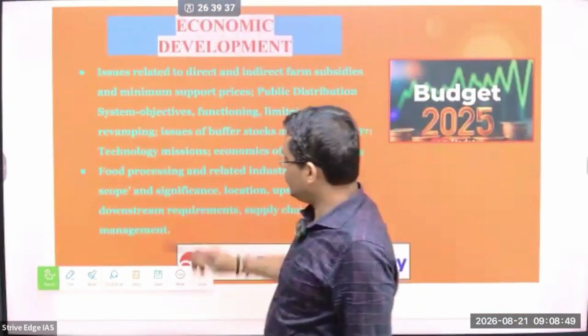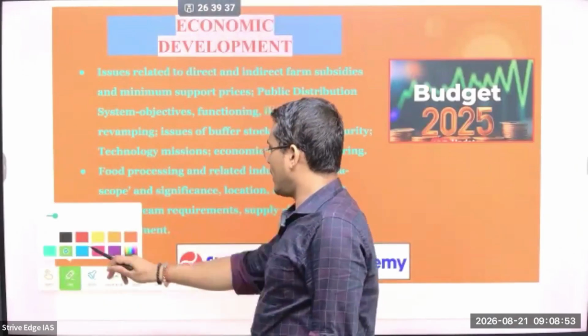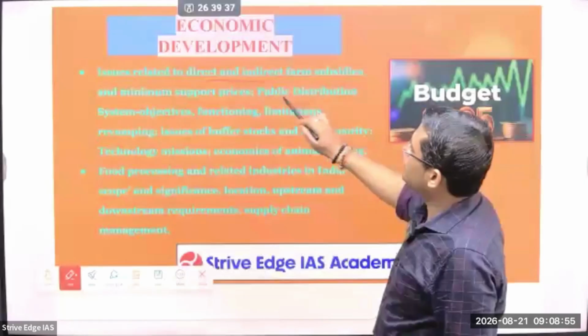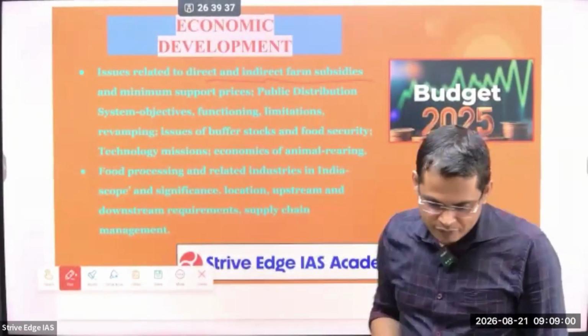So next is economic development. So here you can see issues related to direct and indirect farm subsidy. So I think you all know about subsidy, farm subsidy.